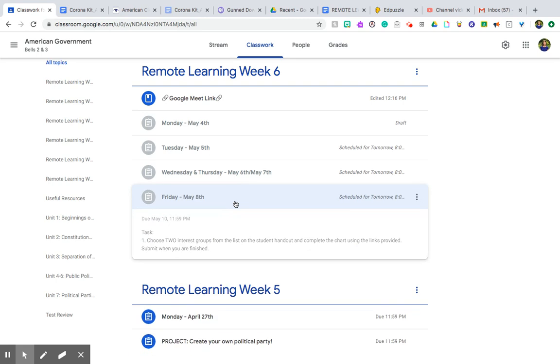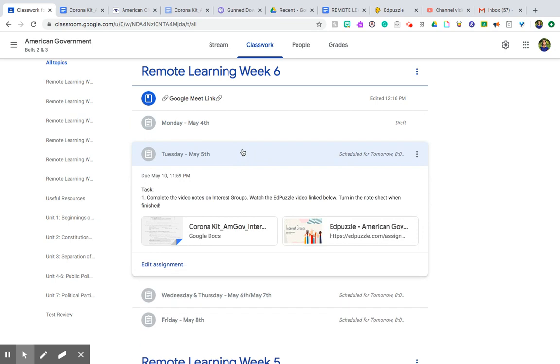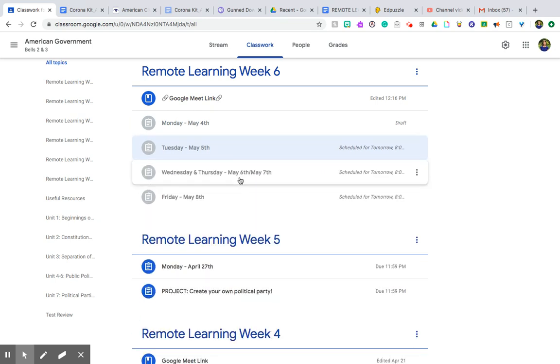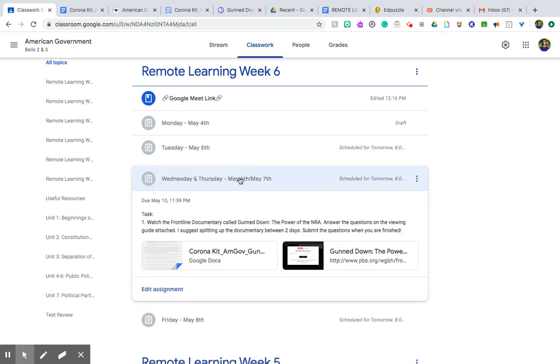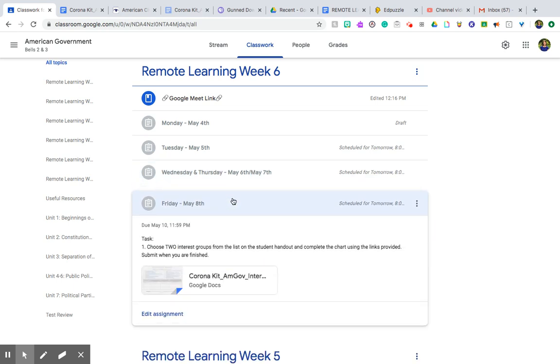That is it. So to recap, you'll have your Edpuzzle video with the questions embedded, video notes to turn in, the documentary on the NRA with their viewing questions, and then this quick research activity on 2 interest groups.